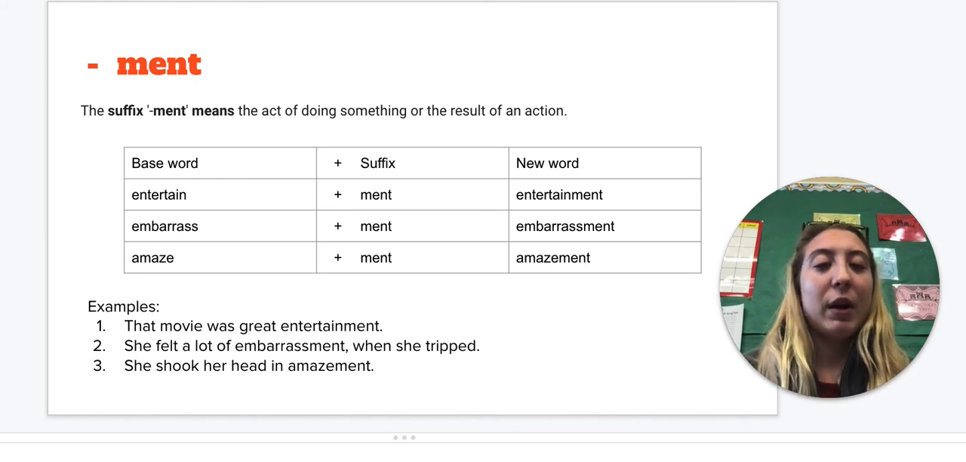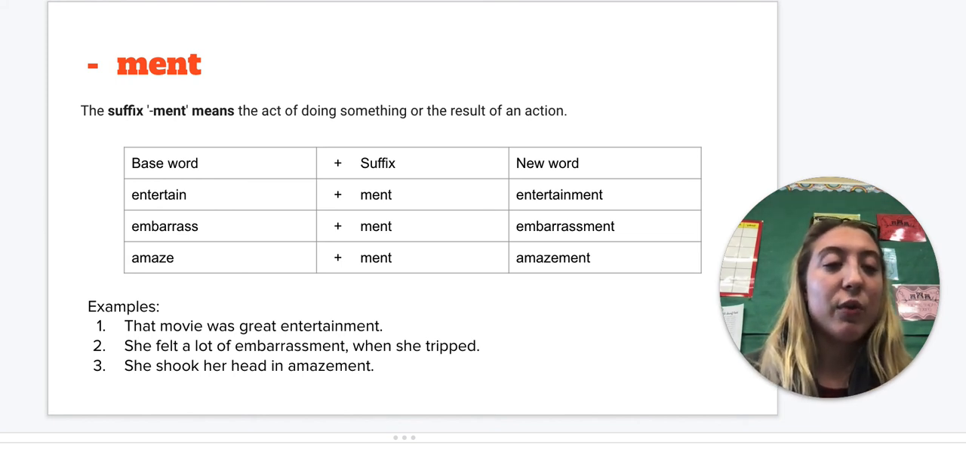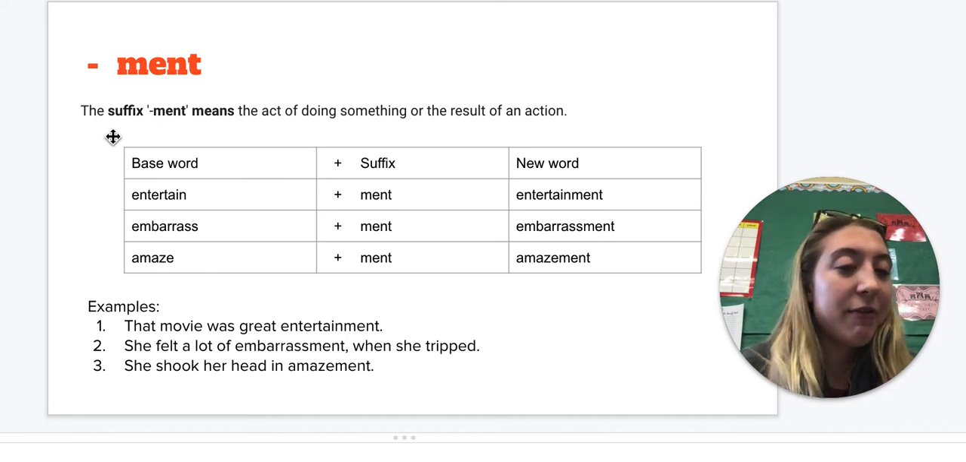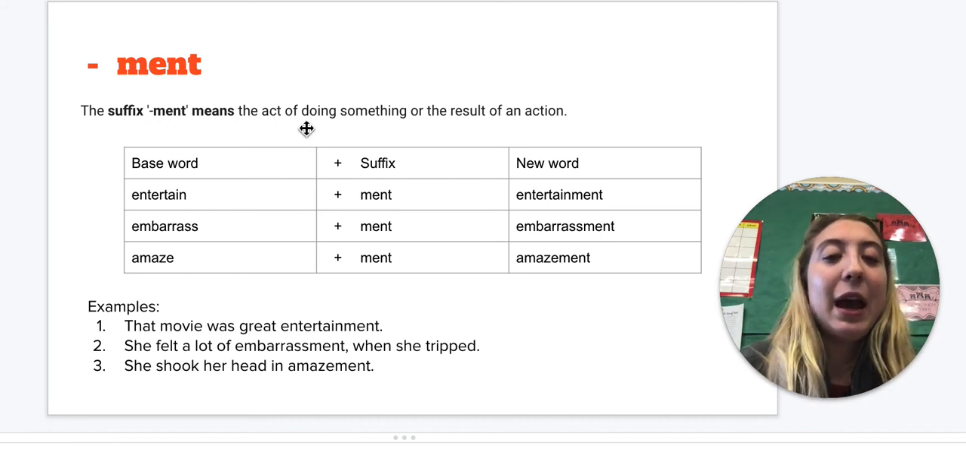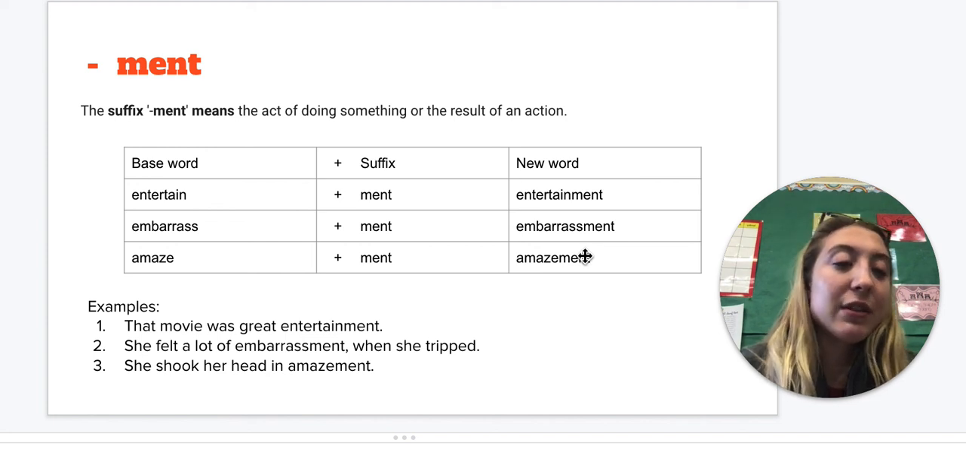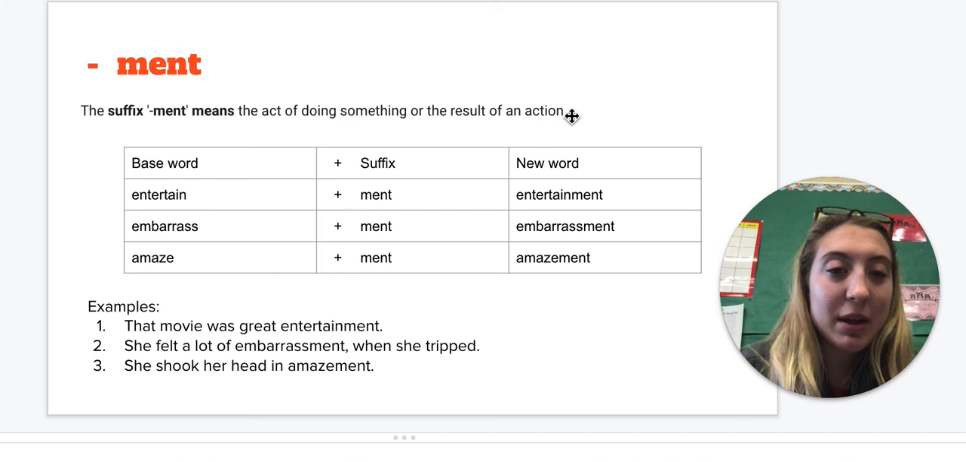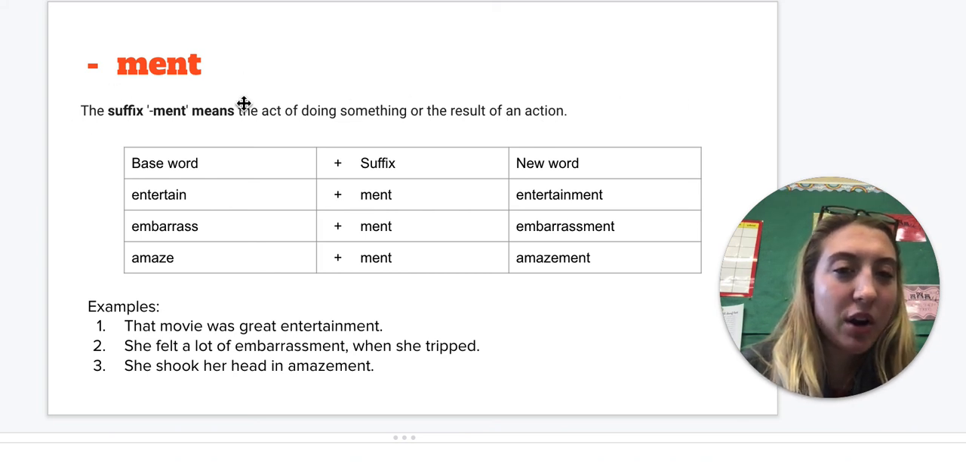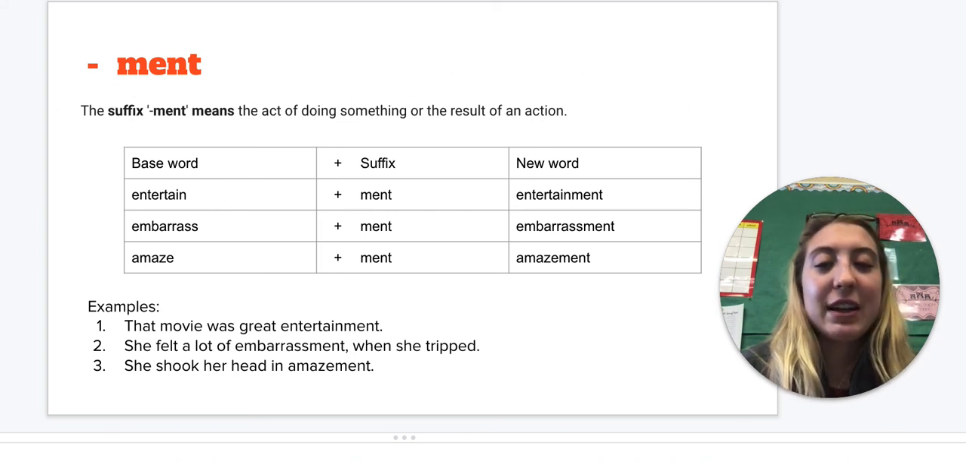Remember, what I want you to do is make sure you write down notes. When ment is at the end of the word, because it's a suffix and a suffix is at the end, it means the act of doing something or the result of an action. If I say embarrassment, it is the result of being embarrassed. This is the most important part to write down, the definition that will help with our homework.